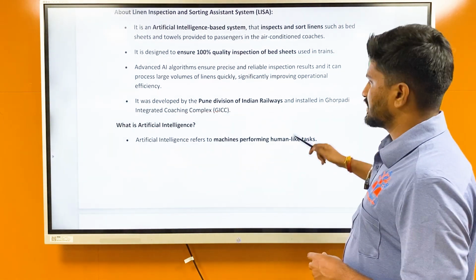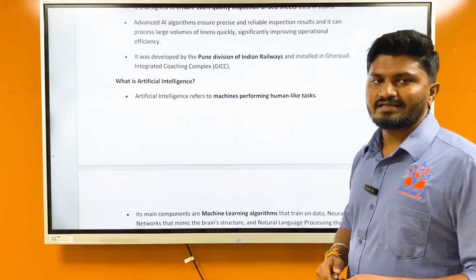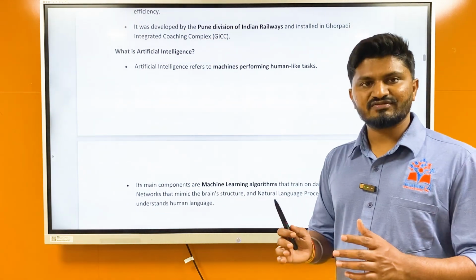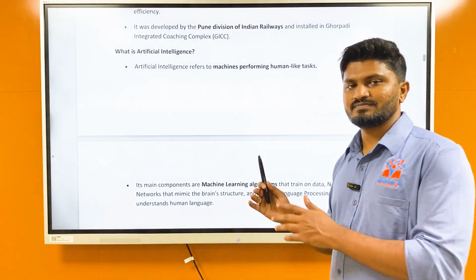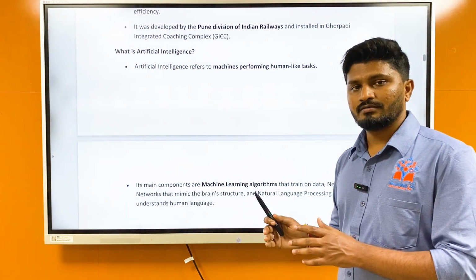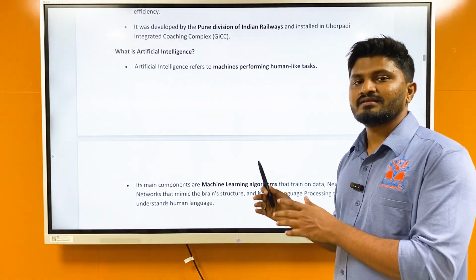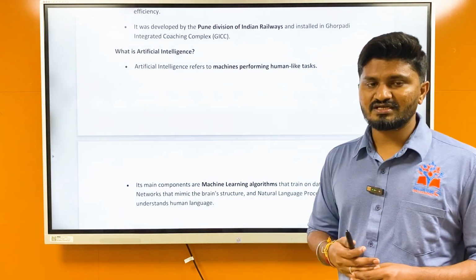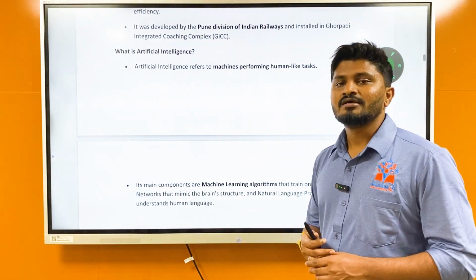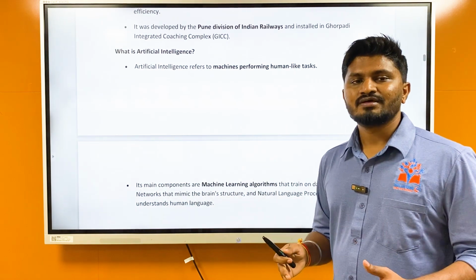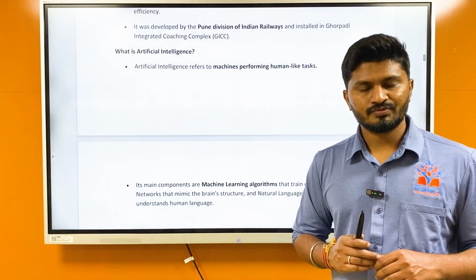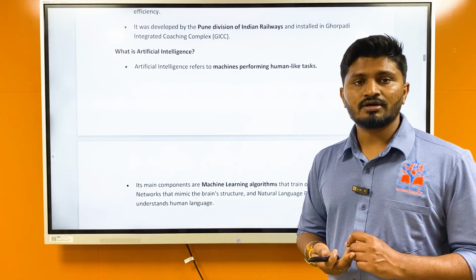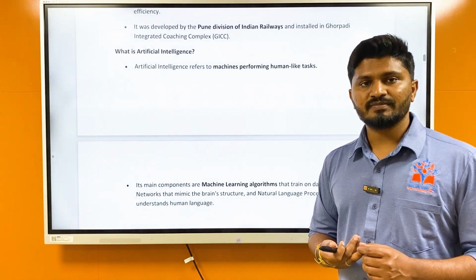Then what is artificial intelligence? Artificial intelligence refers to machines performing human-like tasks. In this there is artificial intelligence, then there is machine learning, then deep learning, and then there are neural networks. We have already discussed artificial intelligence. Artificial intelligence is nothing but machines capable of doing the tasks which were previously done only by humans. Now they have also developed this ability to do certain tasks which were previously done only by human beings.